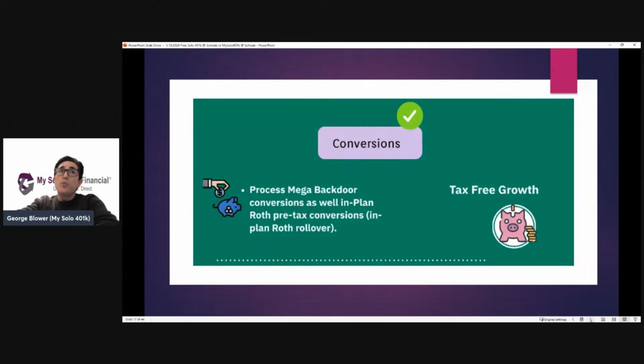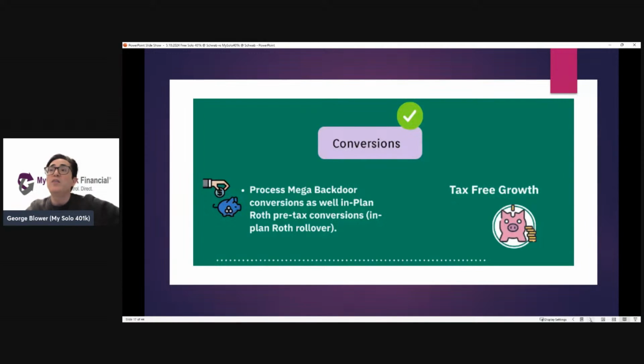Conversions. So our plan is going to allow for different types of conversions. Someone could be moving money from their pre-tax solo 401k account to their Roth solo 401k account, right? Let's say they're being coached up or advised by their CPA, financial planner, to say, look, your income is low this year. Why don't we move some money from your pre-tax account to your Roth account? It'll be taxable now, but all the gains could be tax-free going forward. So our plan would support those types of in-plan conversions, and we handle the required tax reporting that goes along